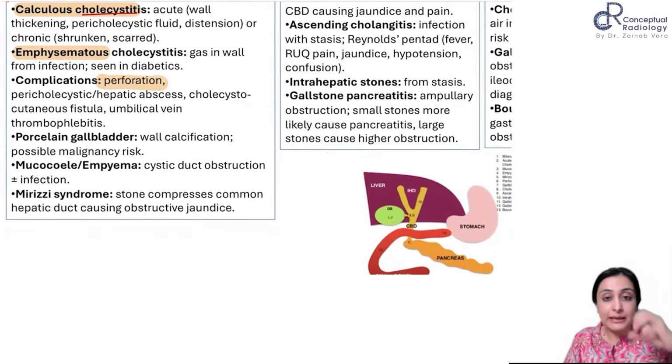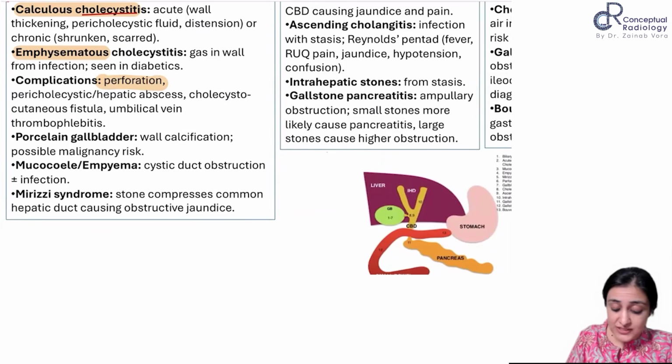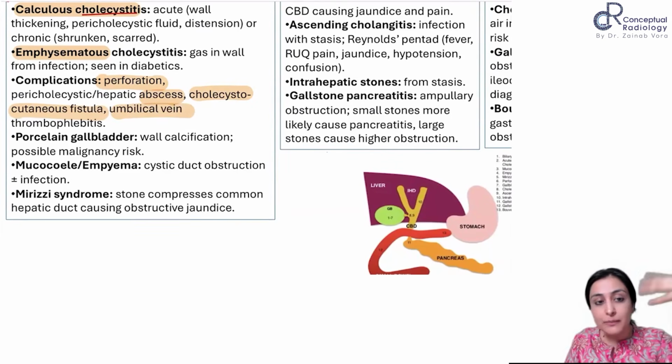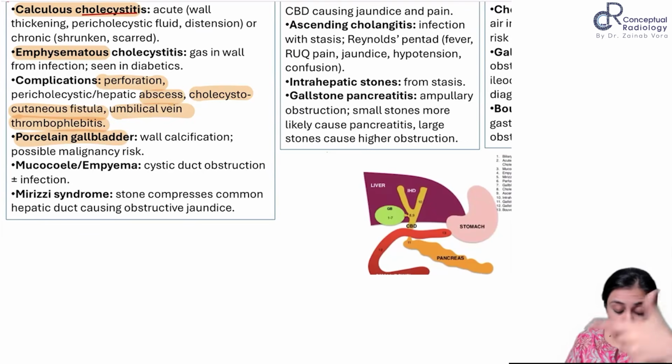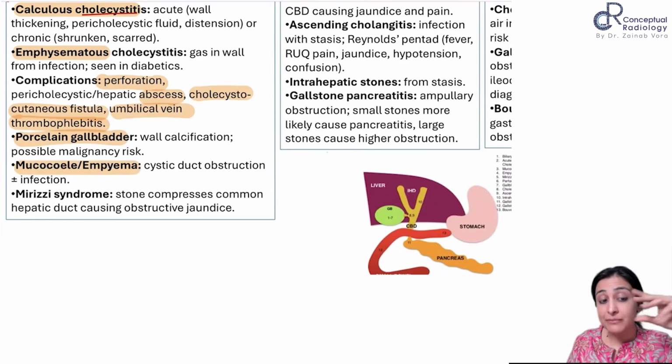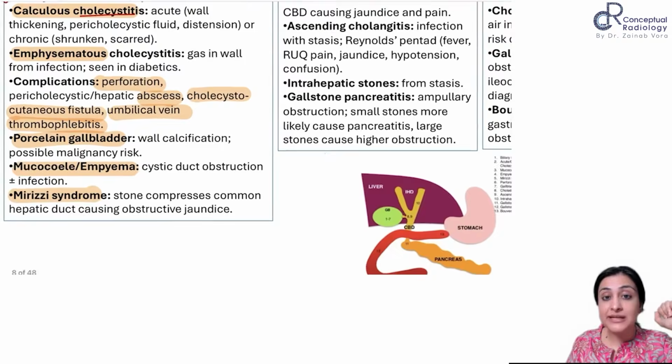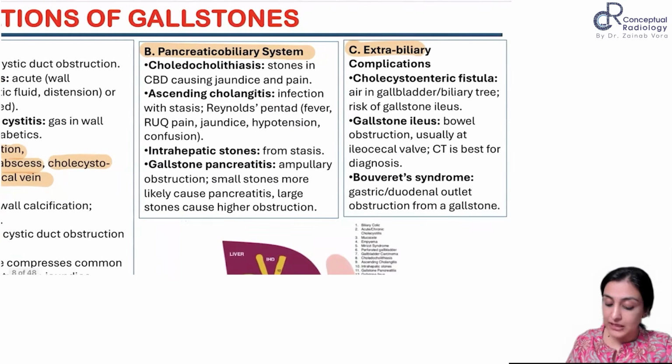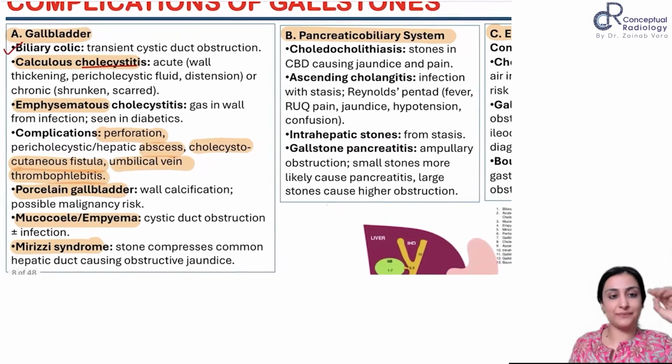Then you can have GB perforation, pericholecystic abscess. There can be a fistula between the gallbladder and skin. Then it can go into the falciform ligament and lead to a recanalized umbilical vein thrombophlebitis. Porcelain GB can be a complication of gallstone. Mucocele, one of you was asking. So mucocele, empyema, once the cystic duct is obstructed. Mirizzi syndrome, obstruction of the CBD because of a gallstone in the neck. So these are all the complications of gallstone: cholecystitis, emphysematous, gangrene, porcelain, empyema.